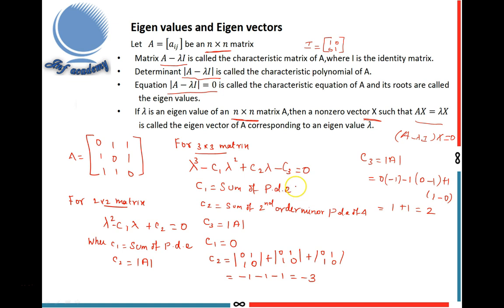C3 equal to 2. So the characteristic equation of the given matrix A is lambda cube minus C1 lambda square, where C1 is 0, plus C2 lambda, where C2 is minus 3, so minus 3 lambda, minus C3, where C3 is 2, equals 0.